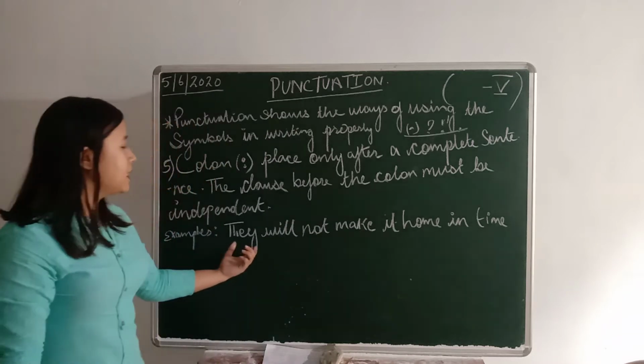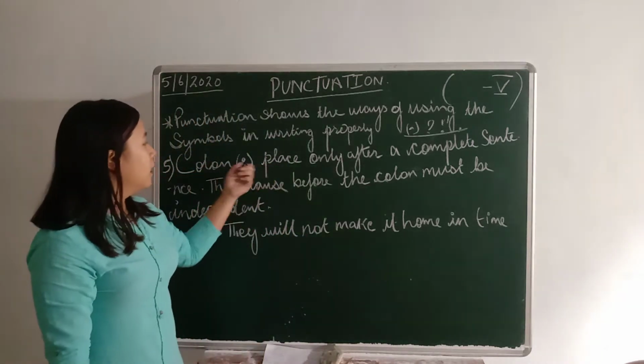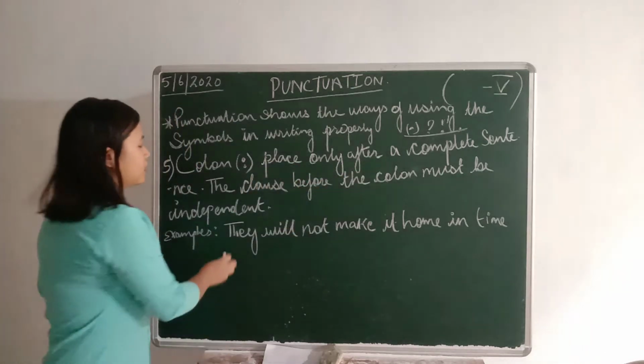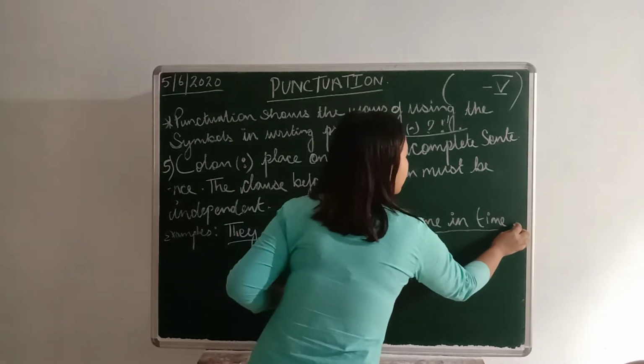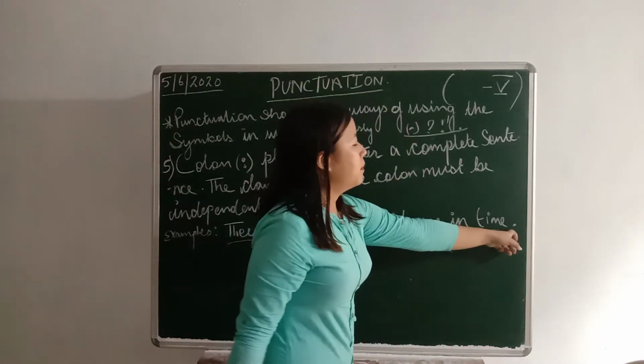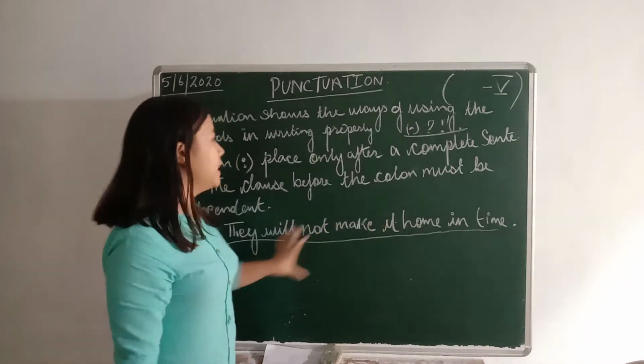You see the sentence, they will not make it home in time. So this sentence is complete. If you put a punctuation mark, full stop, then it makes sense. Then it is a complete sentence.